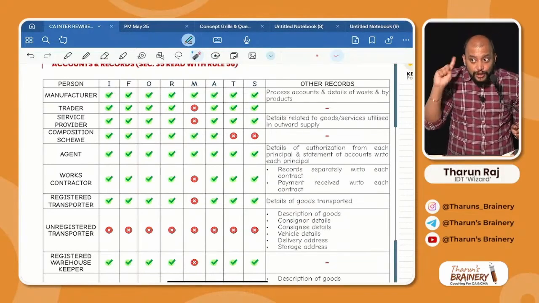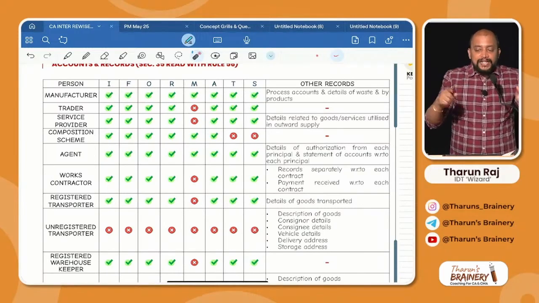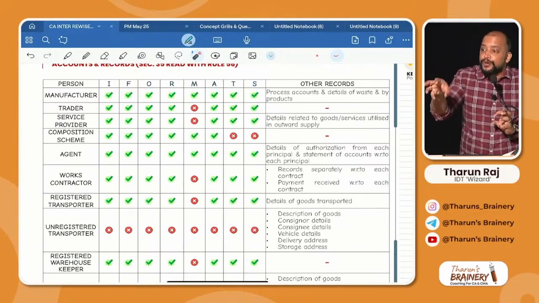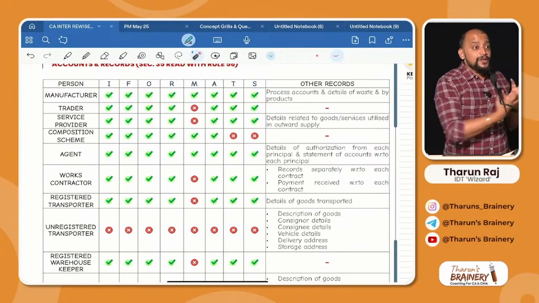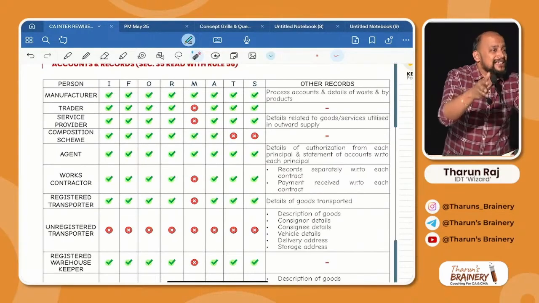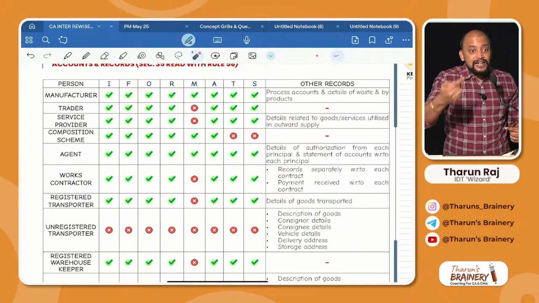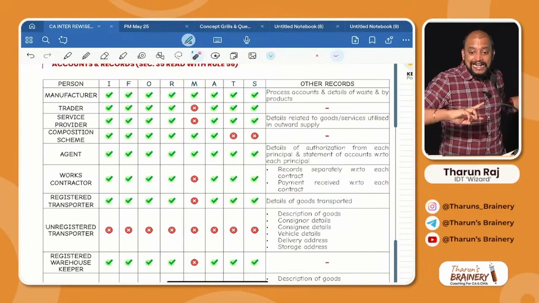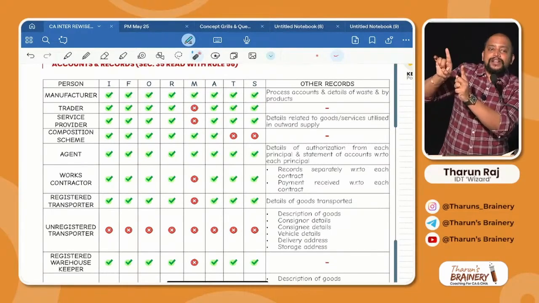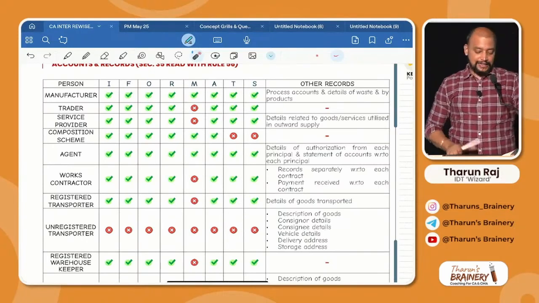Now sale of books alone is exempted. Sale of lectures is taxable, but I procure the paper. How much of the paper is used in books for sale of books? How much of the paper procured is used in books for sale of video lectures? Is it clear? This utilization should also be maintained. Records related to purchase I will maintain, records related to sales I will maintain, but how much of the purchase is used in what sales, that utilization table also I should maintain. Is it clear or not? That is this.